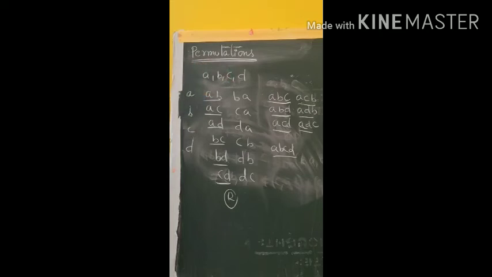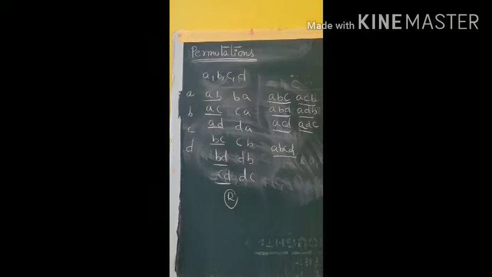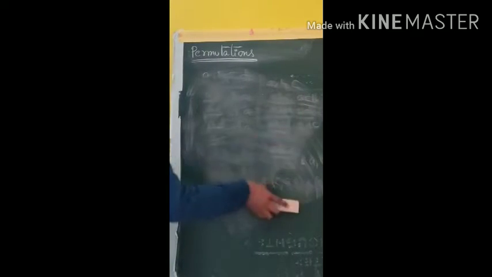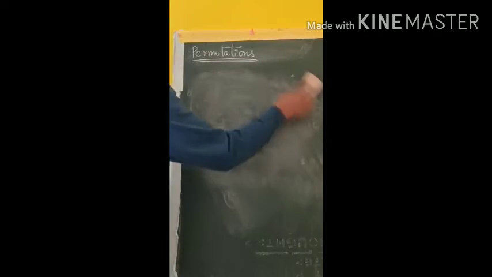When they are given 4 elements, or 5 elements, or 10 elements, or some n elements, with 2 elements we are able to write all 12, but with 3 it takes time to write. So we are going to derive a formula to find, if they are given n distinct objects, how many permutations are formed with some r objects. We are going to discuss that now. This proof will use only the fundamental principle of counting. So what is this?